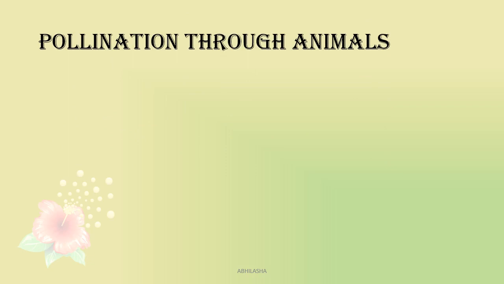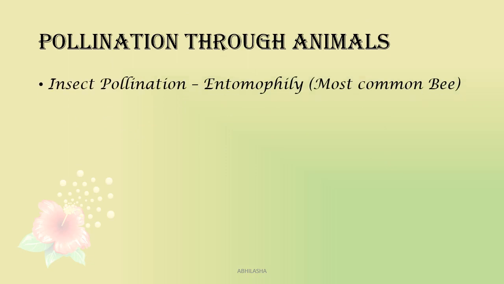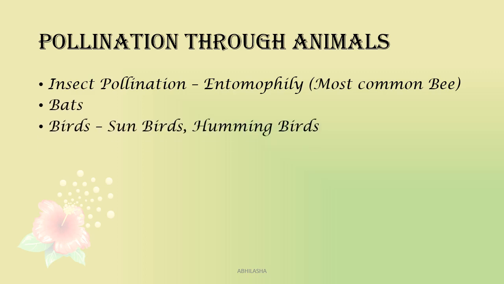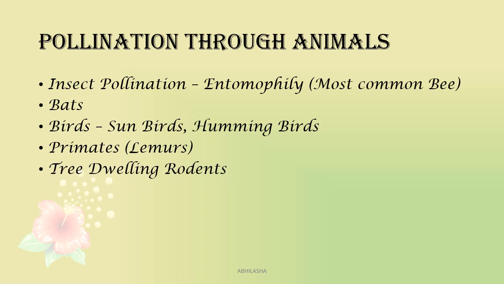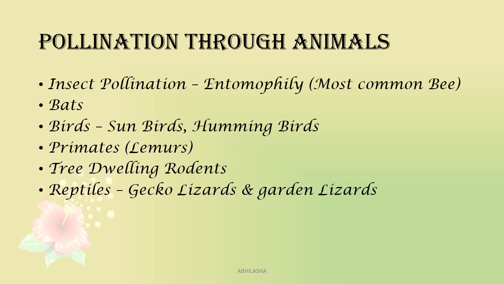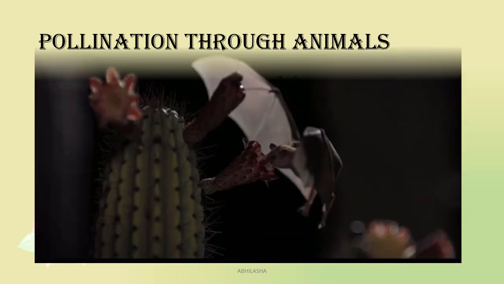Now, pollination through animals. The most common one we'll be doing is insect pollination or entomophily, the most common being the bees, and also bats, birds, primates, tree-dwelling rodents, reptiles.